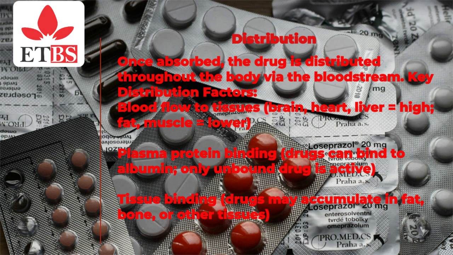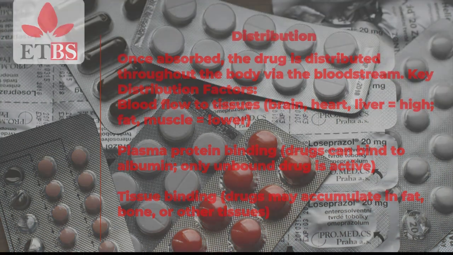Volume of distribution, VD, is a theoretical volume that relates drug amount to plasma concentration. Drugs with a large VD distribute widely in tissues and may require loading doses. Drugs with a small VD stay mostly in plasma and are easier to monitor.